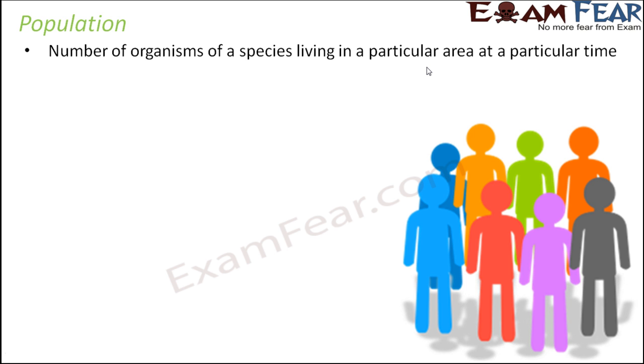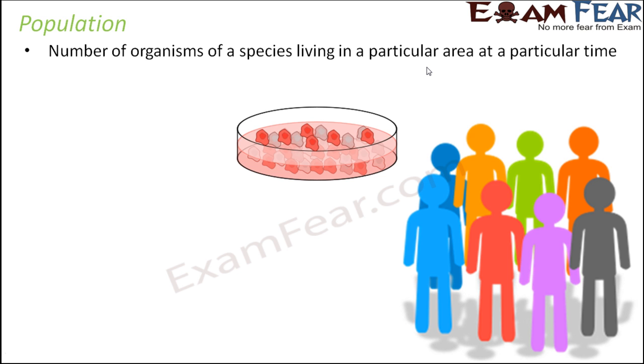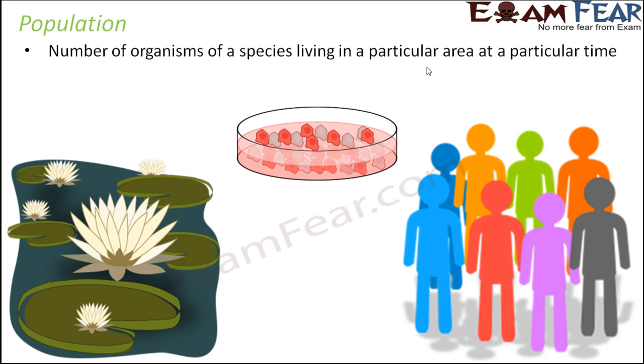The first thing that comes to our mind is human population, but think of other organisms. For example, bacteria. If you have a culture dish where bacteria start growing, from one bacterium it starts multiplying in numbers, and that creates an entire population of bacteria. The area here is that particular culture dish, and the time could be any specific time. You can mention the total number of organisms at a particular time, and that would define the population of bacteria. Similarly, if you look at a pond, the number of lilies you see in the pond constitutes the population of lilies within a particular water body. So that's how we talk about population.